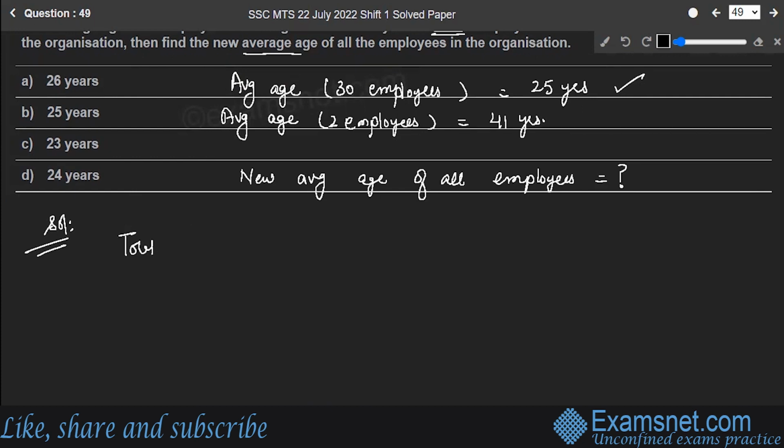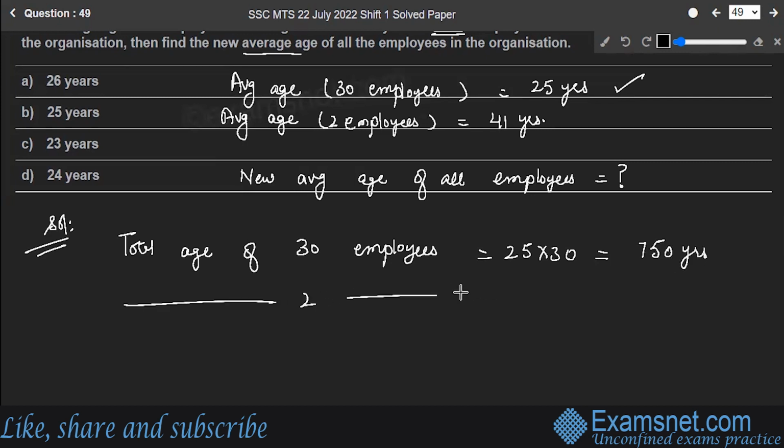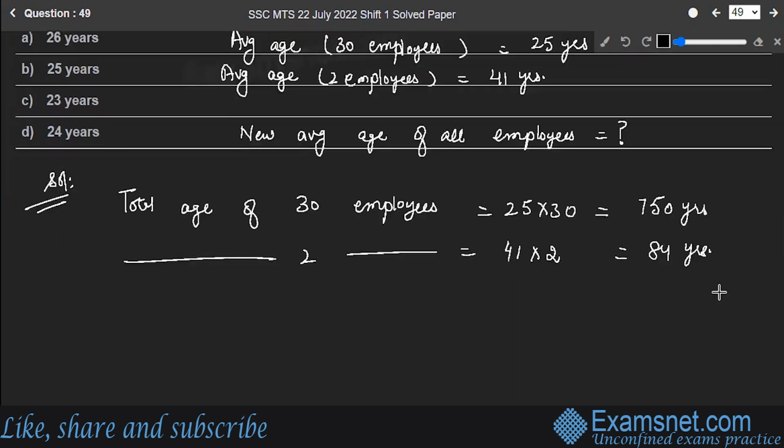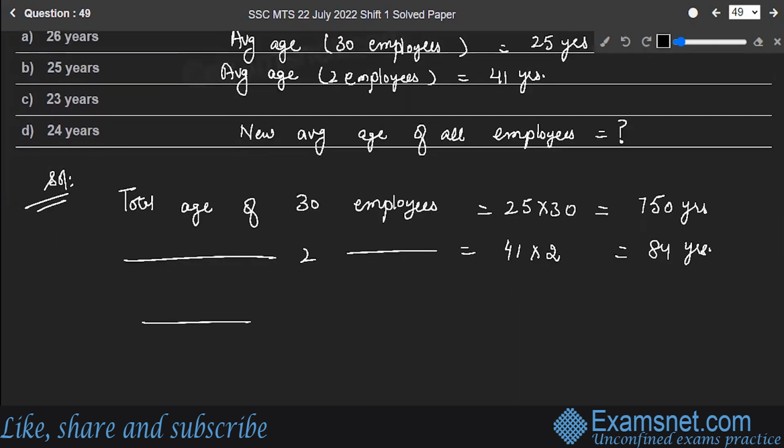Total age of 30 employees, that is equal to 25 multiplied by 30, which is equal to 750 years. Total age of 2 employees who joined new, that is equal to 41 into 2, 82 years. So what is the total age of all the employees now?